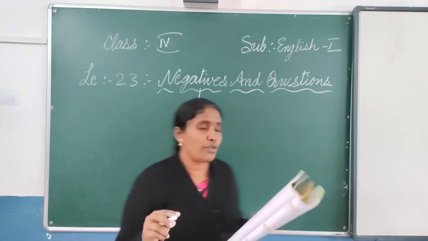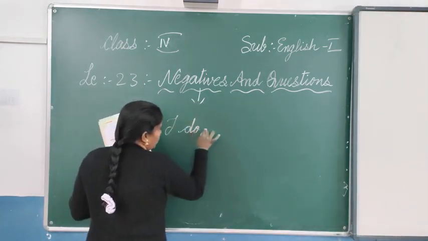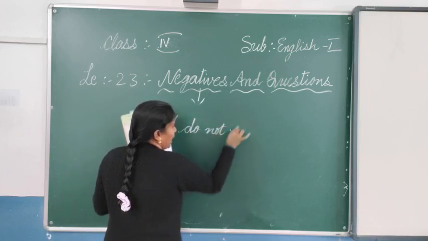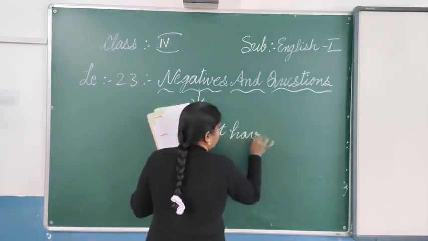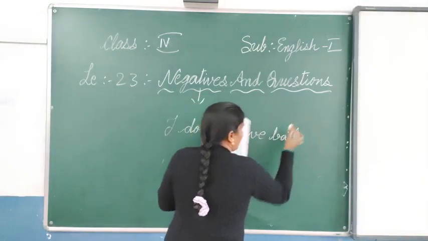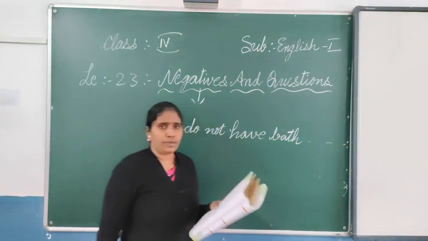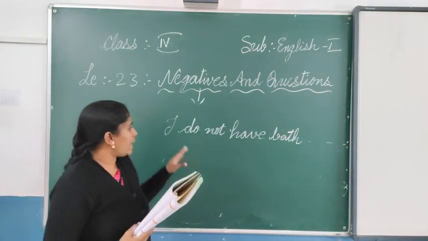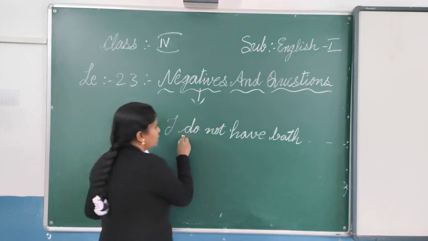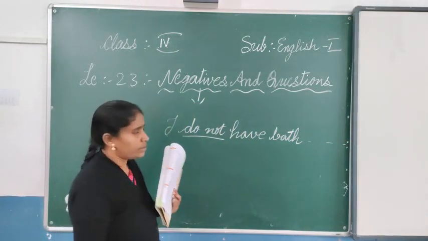Now how will you make this one negative? I don't have a bath before the breakfast. Whatever the sentence, I have just used don't have. This you have to write. After the subject, we have to add the negative word.